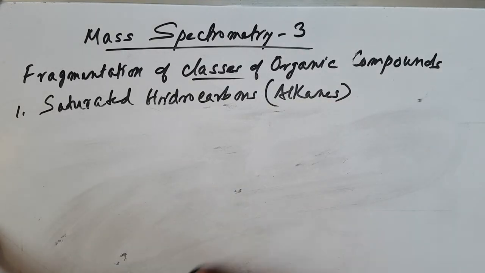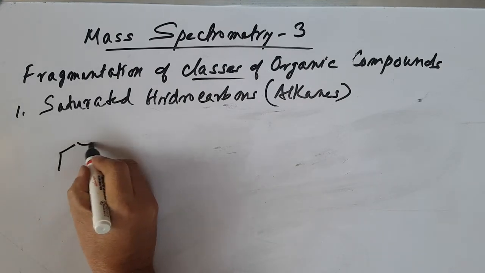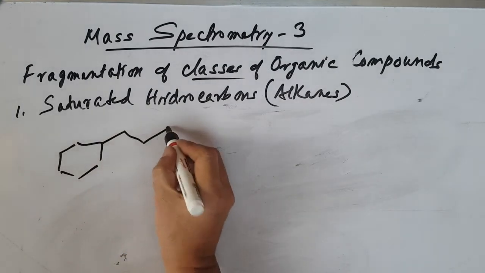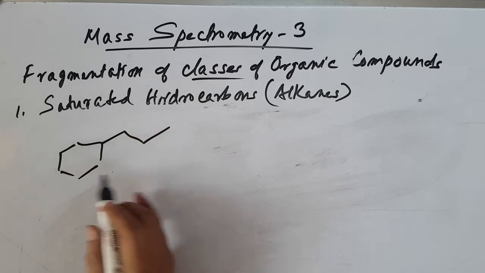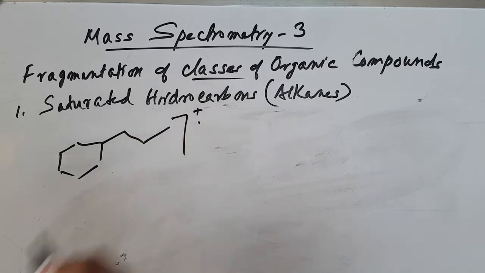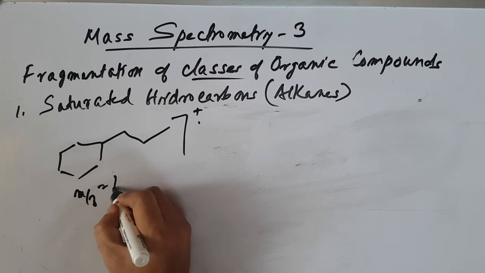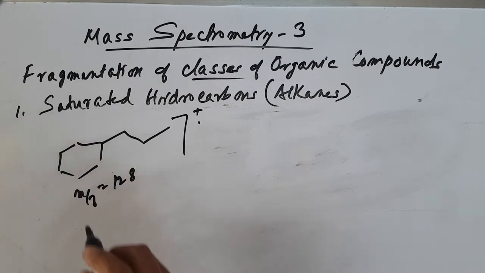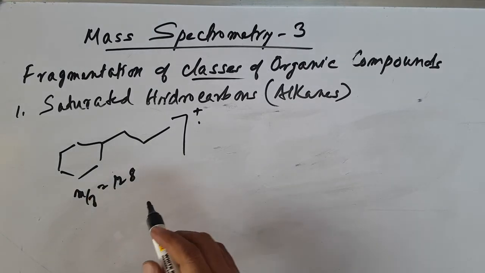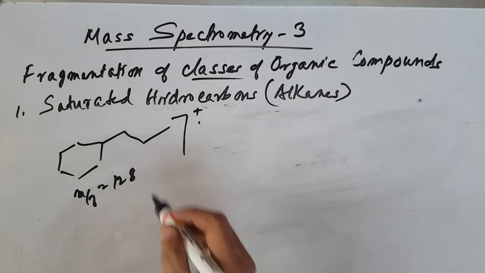In the case of cycloalkanes also, suppose you have a branching point, something like this. Then after bombardment you can have a molecular ion peak. Let's say this is m/z 128. You can consider this compound as having a branch end. Okay, in cyclic alkanes, cycloalkanes with a branching one.